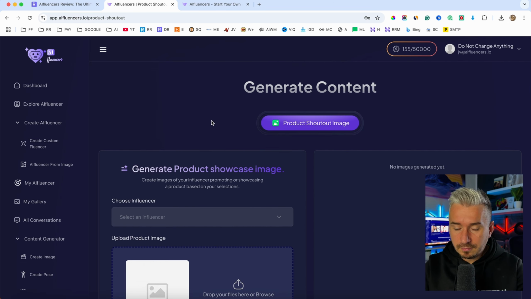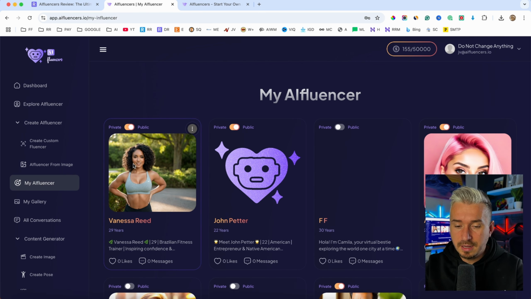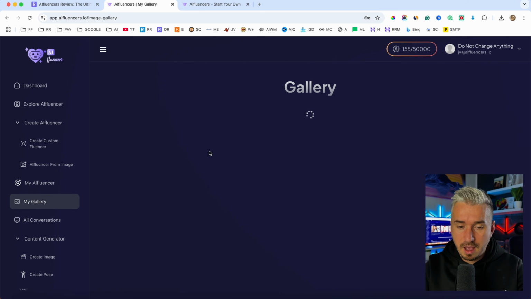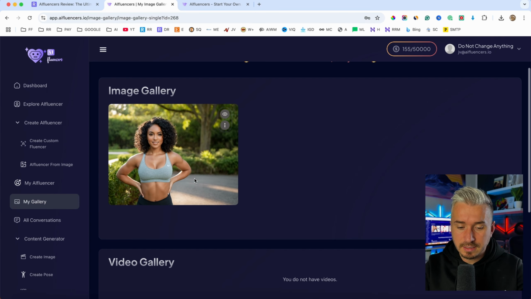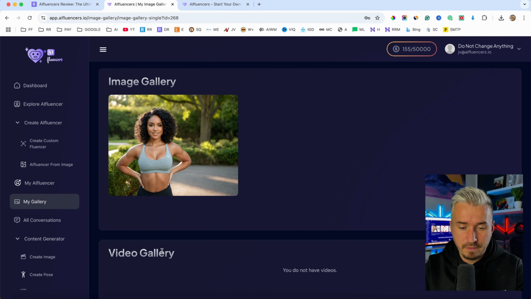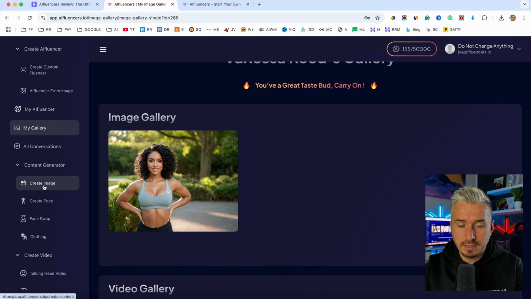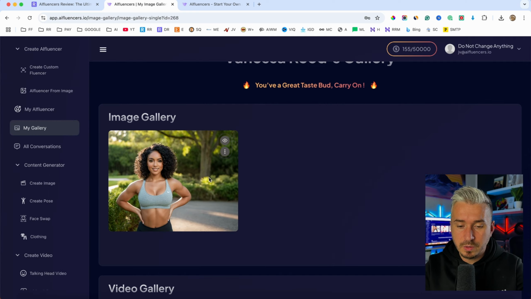So yeah, this is a really cool software, and again, I really like the consistency. I mean, the character looks really amazing, okay? And if we go to my gallery, see all these images for Vanessa. Where is the second one? I forgot to save it. Remember, anytime you create an image under the content generator, save it, okay? But the character consistency is there, okay? So you don't have to worry about that.